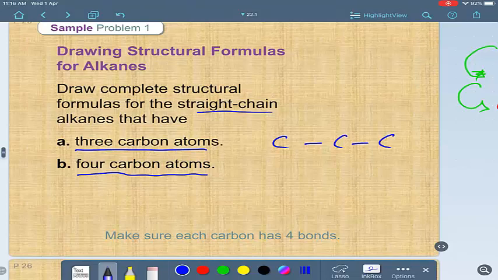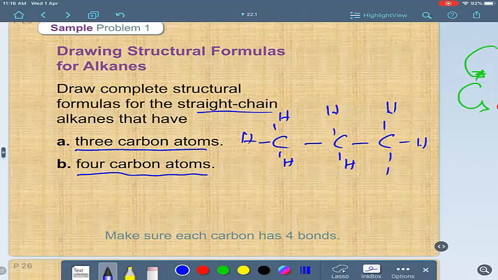Make sure each carbon has 4 bonds by adding hydrogen like this. 1, 2, 3, 4. 1, 2, 3, 4. 1, 2, 3, 4.